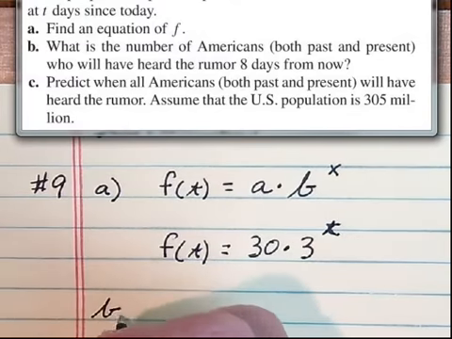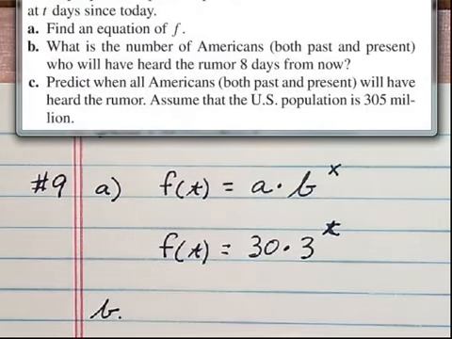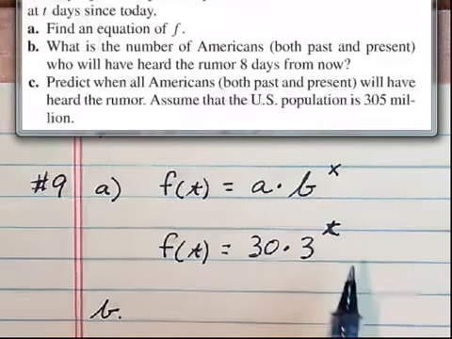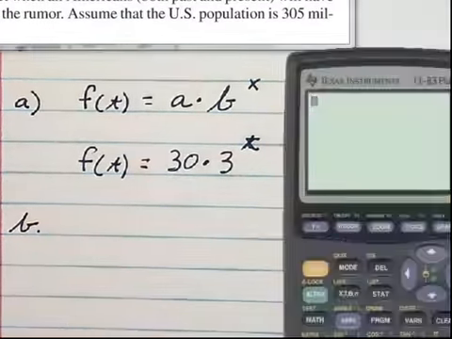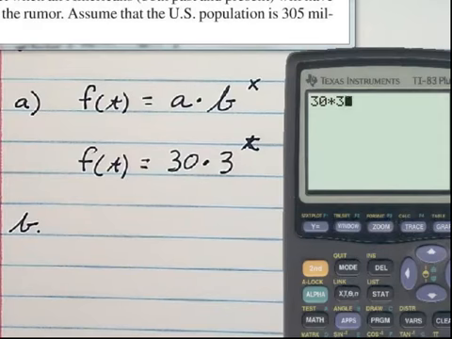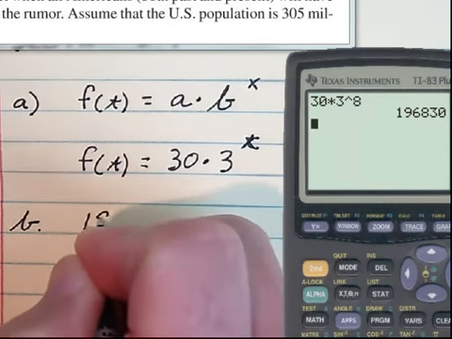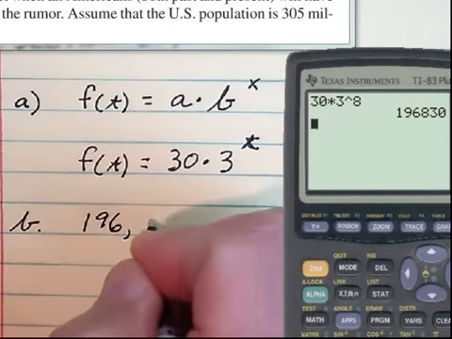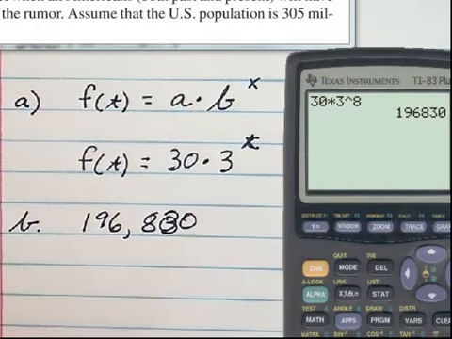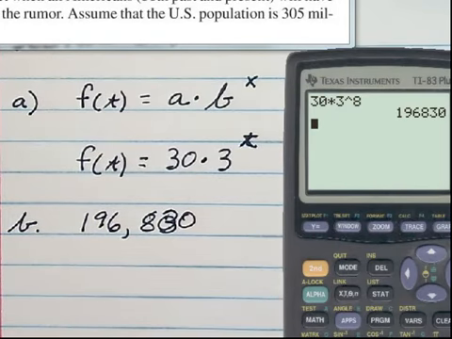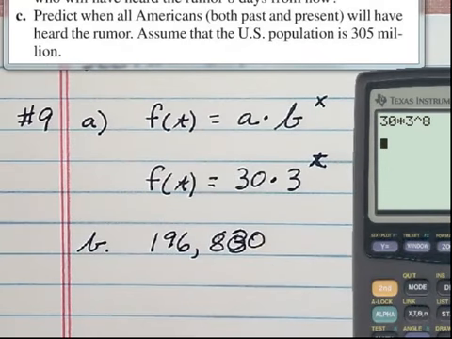Part B basically says how many people have heard it in 8 days. So in our calculator, we will simply put an 8 right here. So 30 times 3 raised to the 8th. So after only 8 days, that rumor would have spread to 196,830 people.